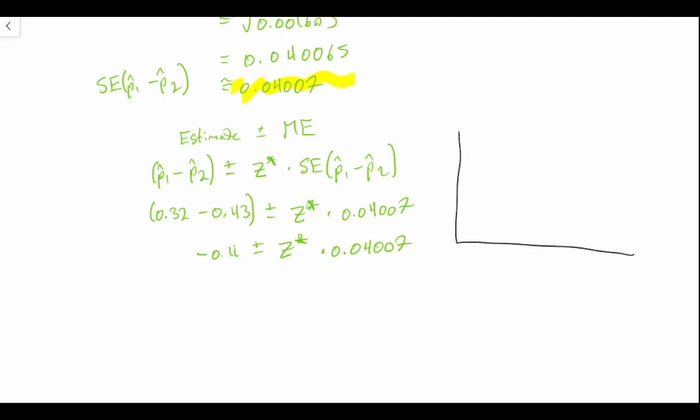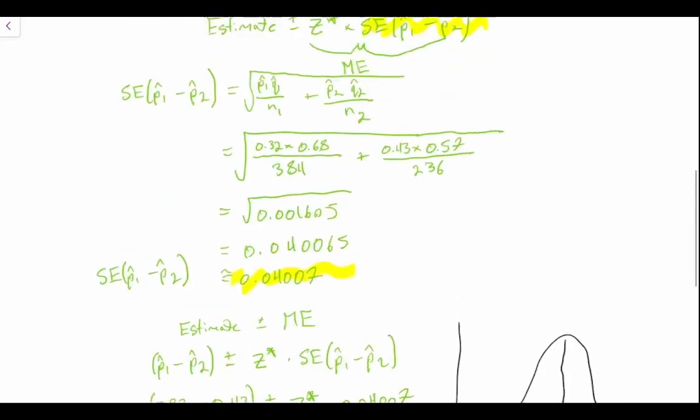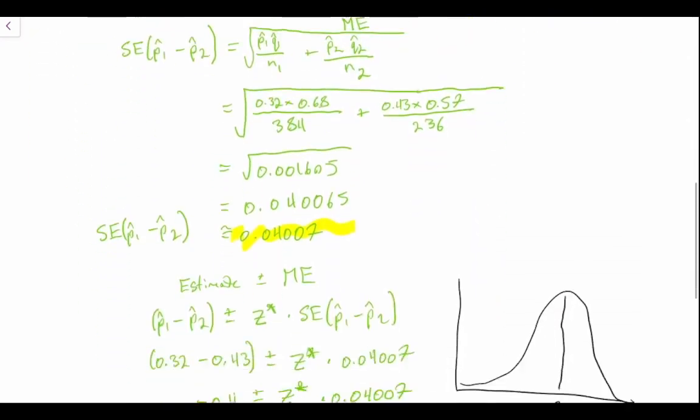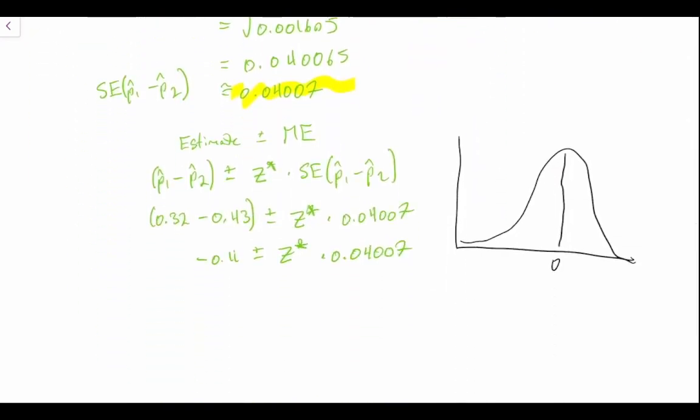So let's just visualize this for a second. We have our normal distribution centered around 0. And we are told that we are looking for a 90% confidence interval. So if we're looking for 90%, that means that there's 10% of observations that wouldn't be accounted for, and it's symmetrical, so 5% in each tail.